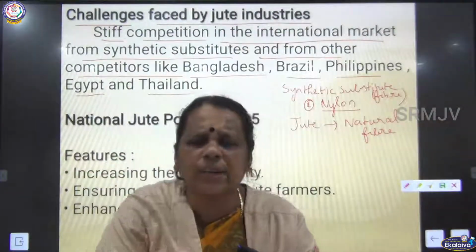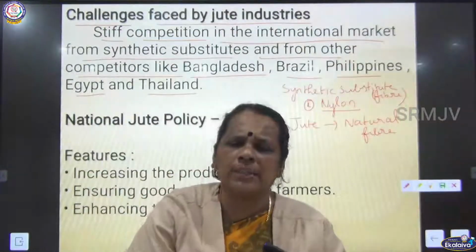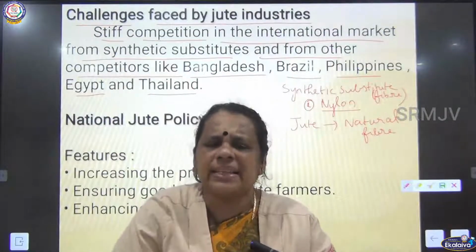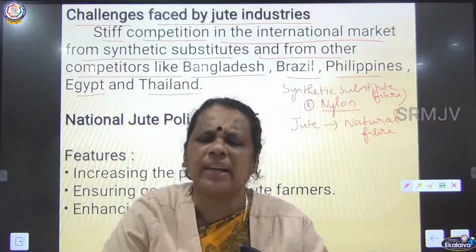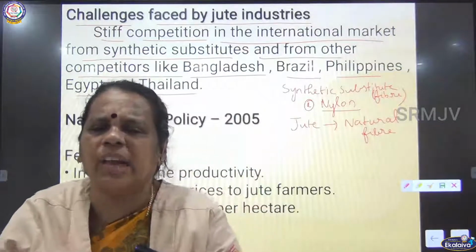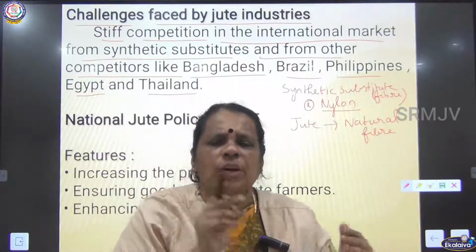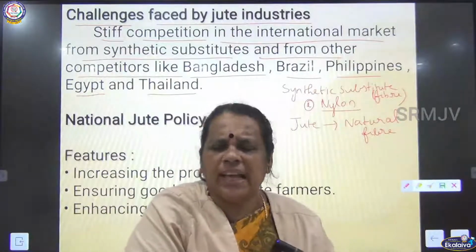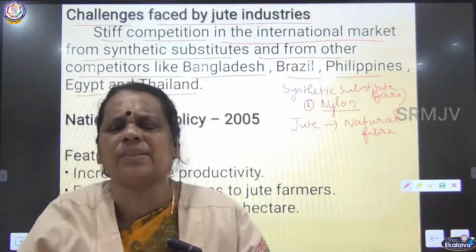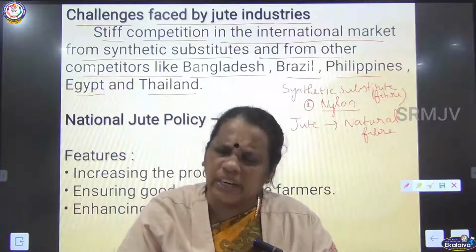So one of the synthetic substitutes for jute is nylon, which is available at a cheaper price. As nylon is available in the international market at cheaper prices, people are shifting from jute goods to nylon goods, from the natural fibers to the synthetic fibers. So this is the greatest challenge faced by the jute industry.